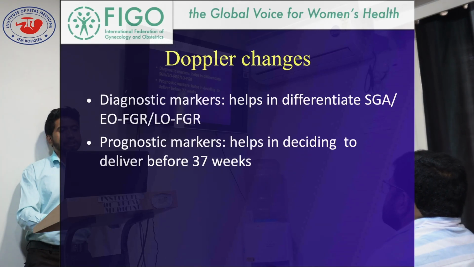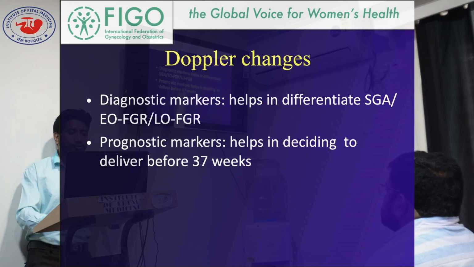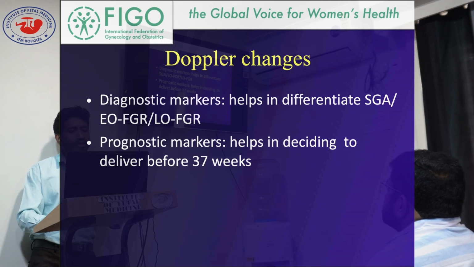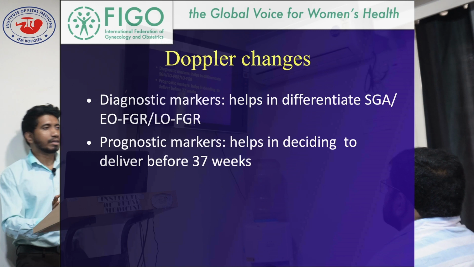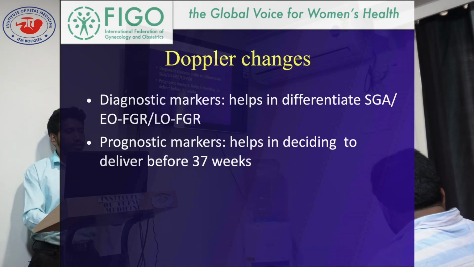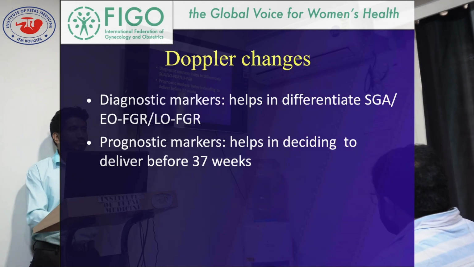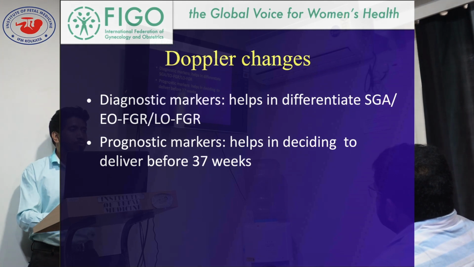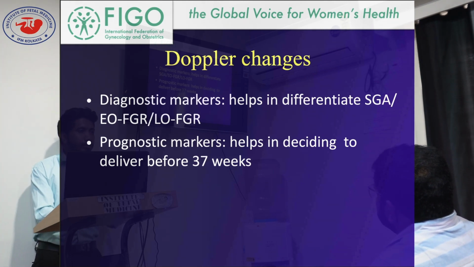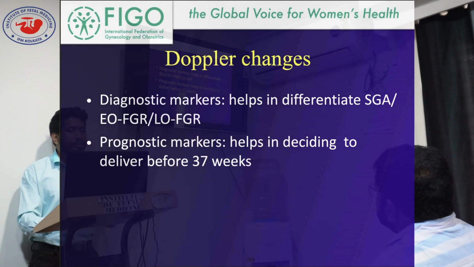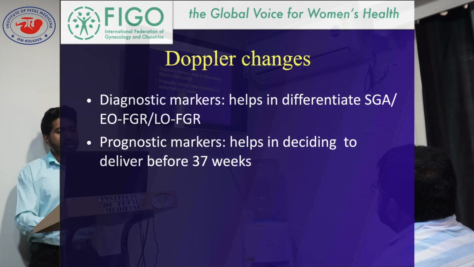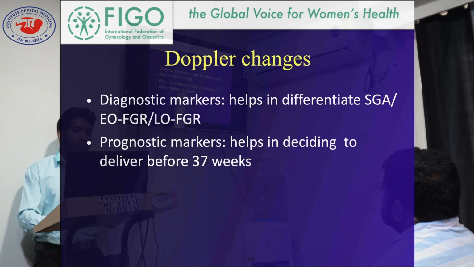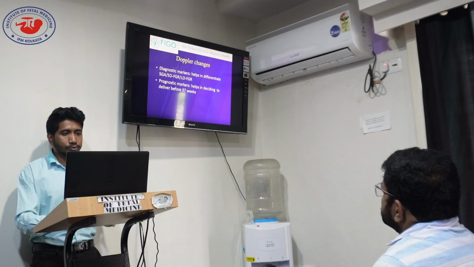And what are the Doppler changes? Doppler markers we can divide into two main categories: diagnostic markers and prognostic markers. Diagnostic markers help in differentiating SGA, early onset FGR or late onset FGR. Once diagnosed with diagnostic markers, then it's time to monitor the fetus till term for a good neonatal and perinatal outcome. That's why the prognostic markers are involved over here, and they help in deciding whether to deliver before 37 weeks or not. First, let's come to the diagnostic markers.